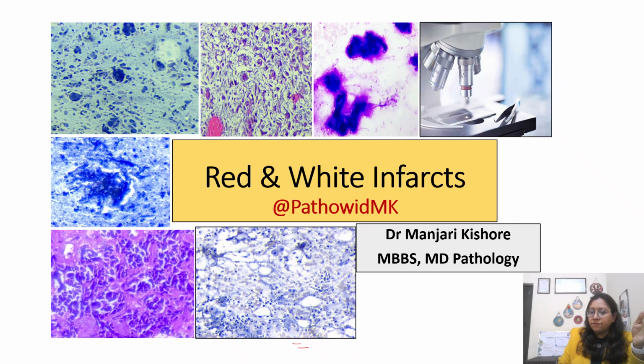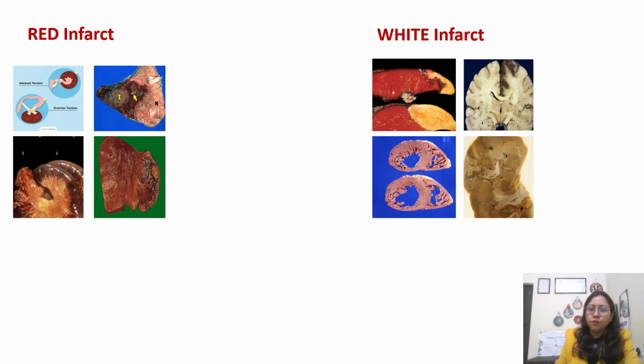So it can be red infarct, white infarct. Why has the fancy term been given to it? When you look at red infarct, red, as the name suggests, it is hemorrhagic. This is a very common topic asked in your NEET PG entrance or FMG entrances. This question is very commonly asked, like red infarct is seen in all organs except. So for that you need to know which organs have which kind of infarct, whether red or white. I have kept a few pictures here.